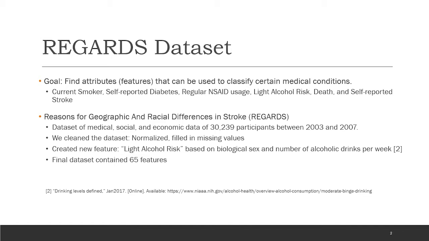Initially, we cleaned this dataset by normalizing values between 0 and 1. We removed features that were missing large amounts of values, and where features were missing small amounts of values, we would fill them in with the average of the remaining values. We also created a new feature called light alcohol risk that was based on the biological sex and the number of alcoholic drinks per week. The final dataset that we used contained a total of 65 features.